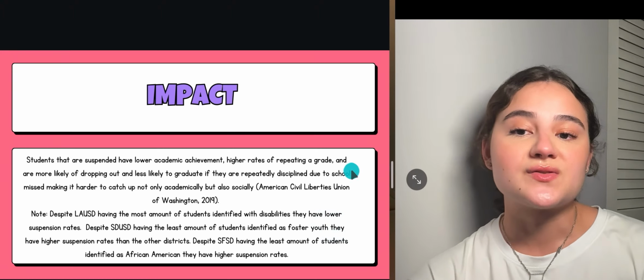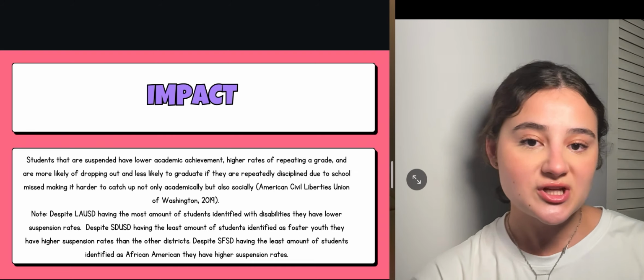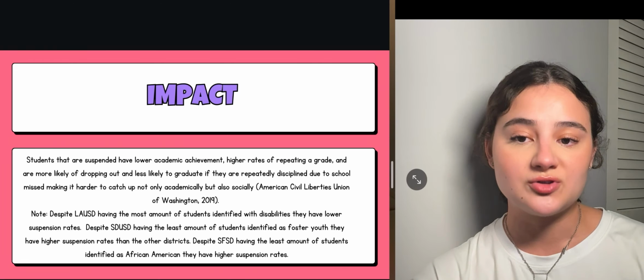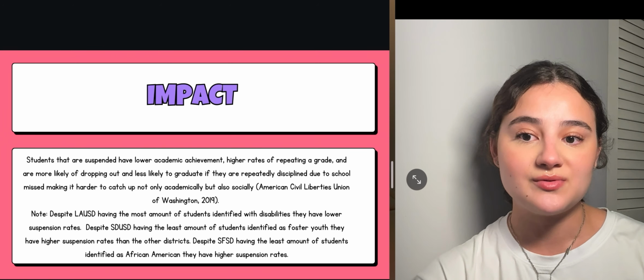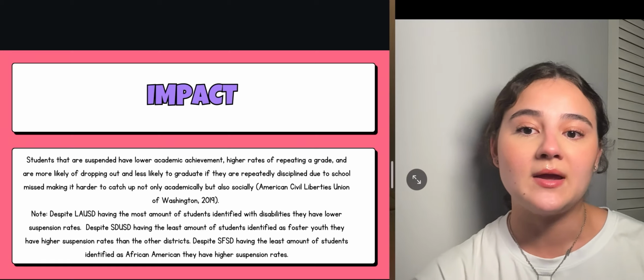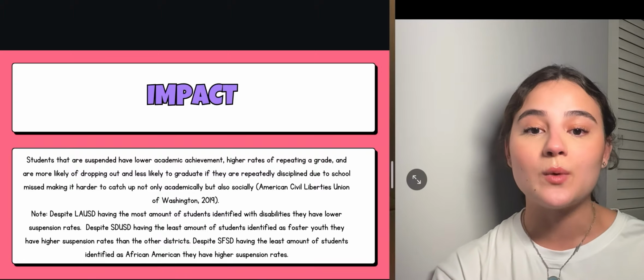And so the impact: students that are suspended are going to have lower academic achievement, higher rates of repeating a grade, and are more likely to drop out of school and less likely to graduate if they are repeatedly disciplined, due to school missed and it making it harder to catch up. And not only that, but also socially they fall behind as well.